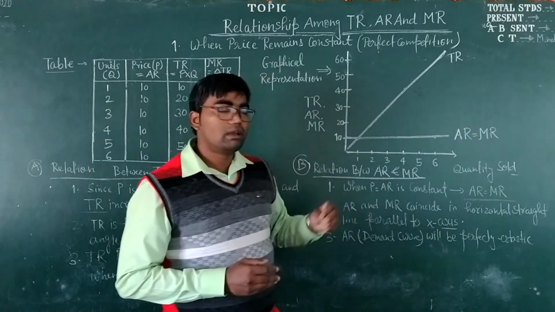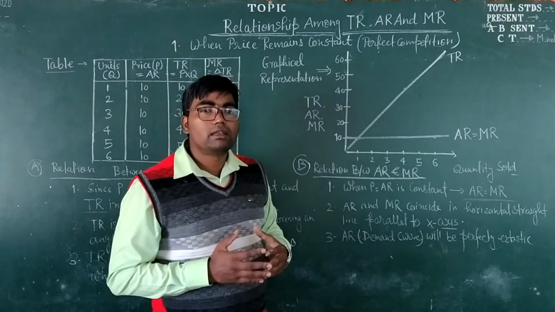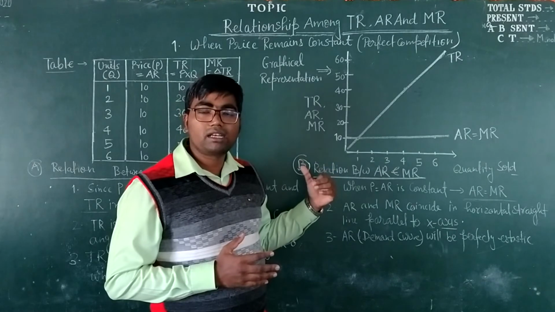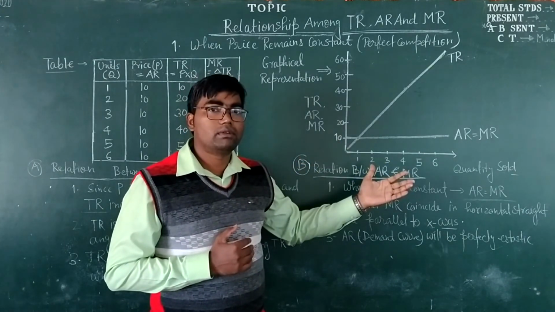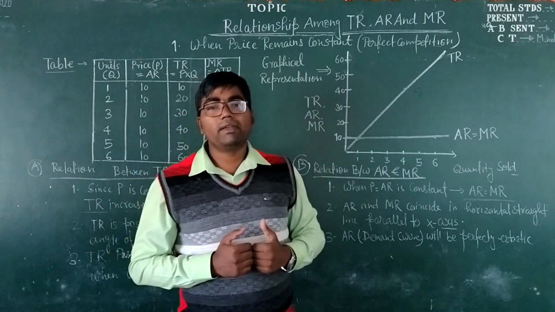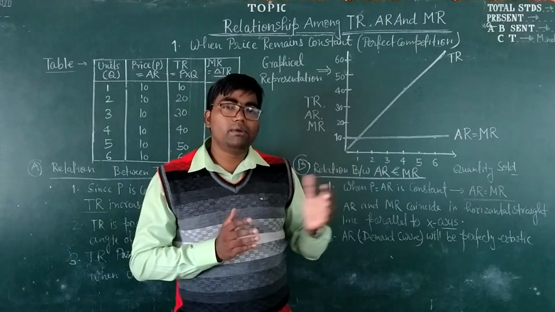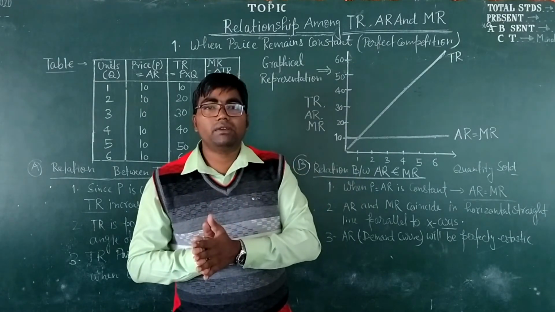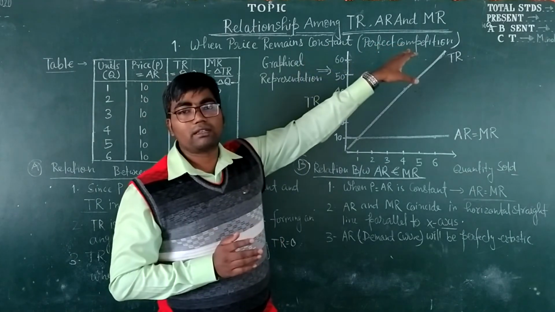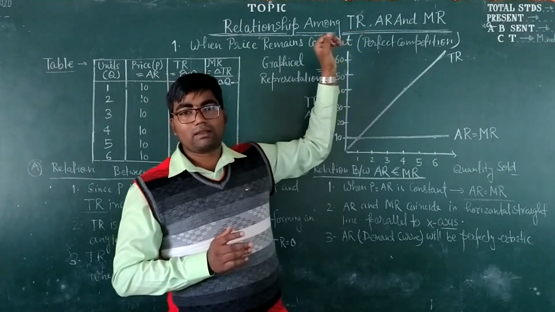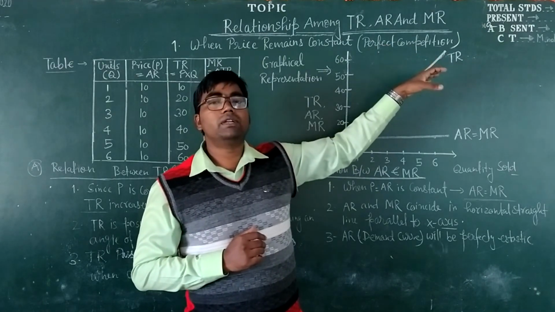So these were the relationships between total revenue and marginal revenue, and average revenue and marginal revenue. And in the next video, we will learn what is the relationship among total revenue, average revenue and marginal revenue when prices are not constant. That means prices fall with increase in the units sold.